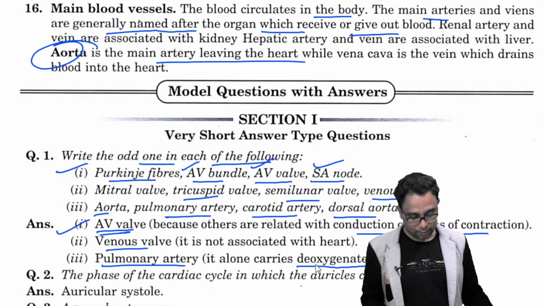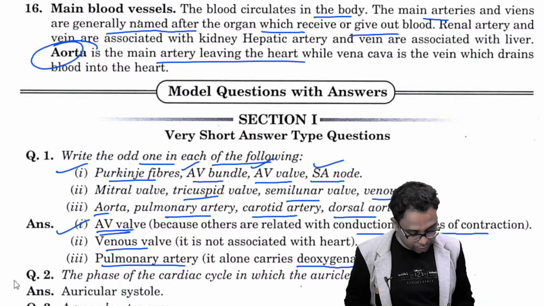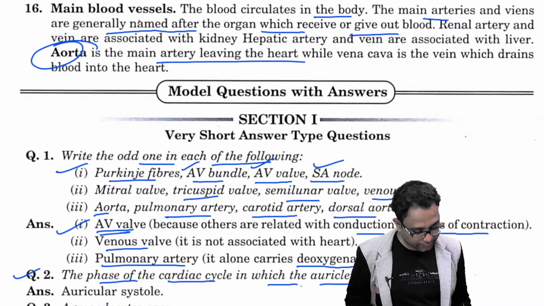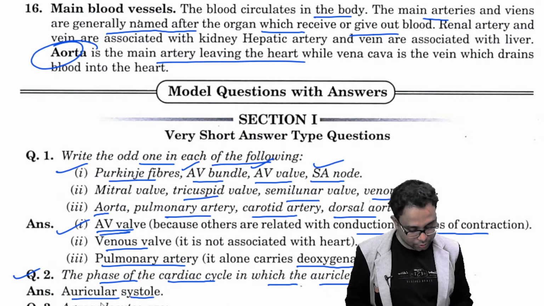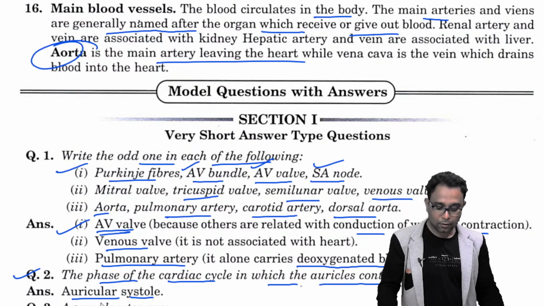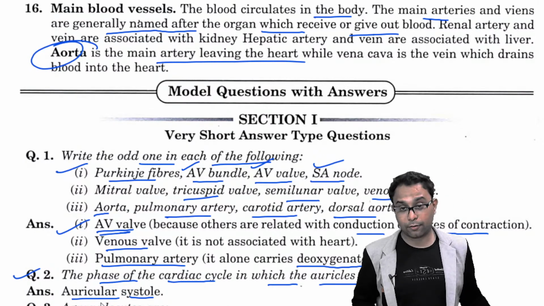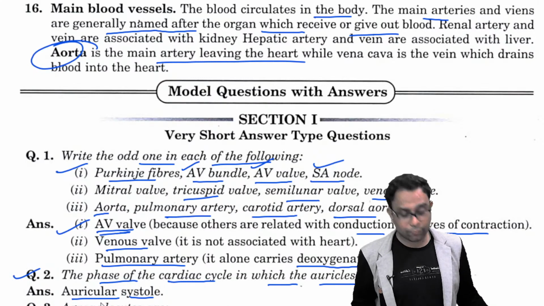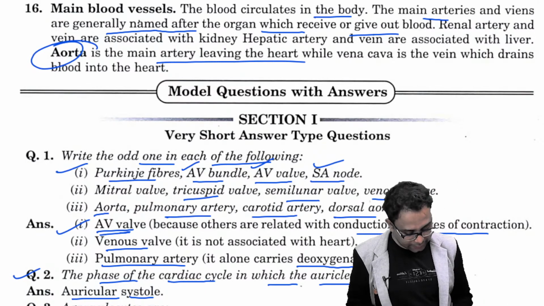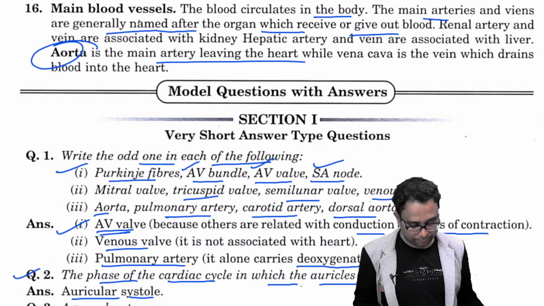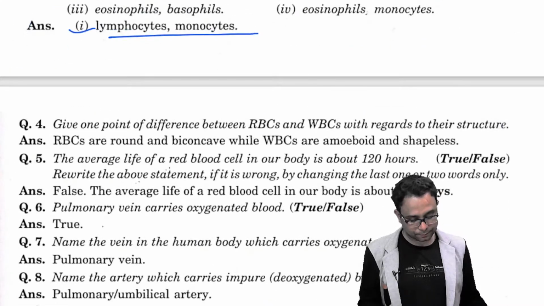Right? So the next question: the phase of the cardiac cycle in which the auricles contract is called the auricular systole. I already told you about the agranulocytes. This is a type of leukocyte, but which ones are examples of agranulocytes? The lymphocytes and monocytes are the examples of agranulocytes.